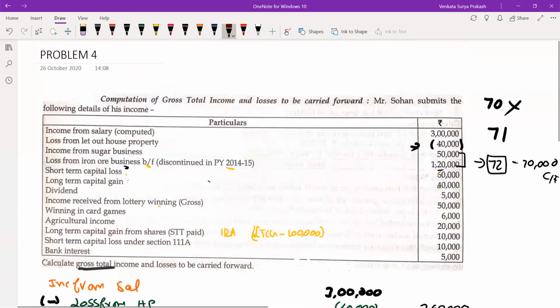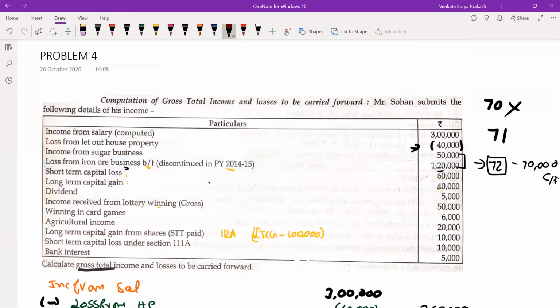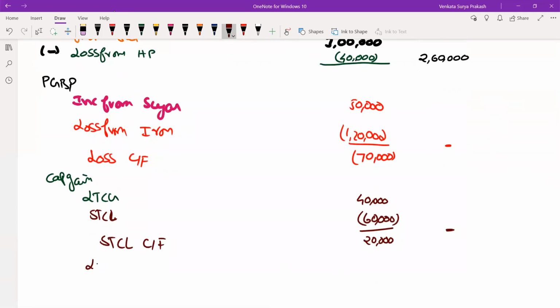Not only that, in long-term capital gain, nothing is taxable. This also you should mention there. Long-term capital gain on sale of shares, security transaction tax paid. We need to mention clearly: 10,000 minus 1 lakh.